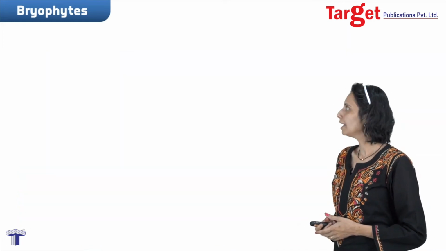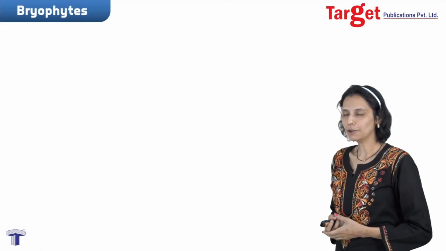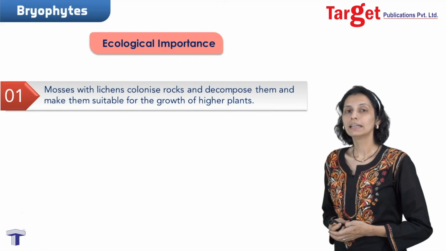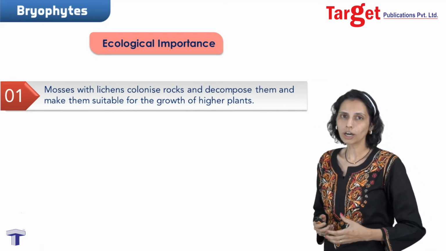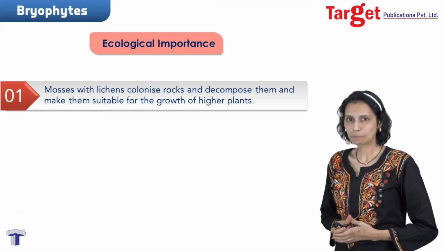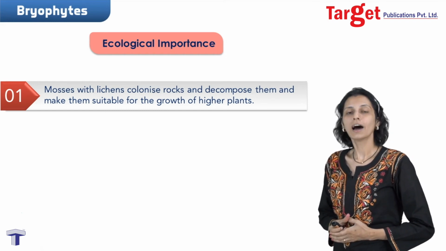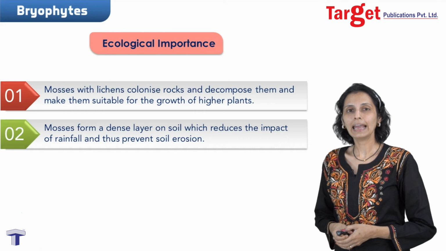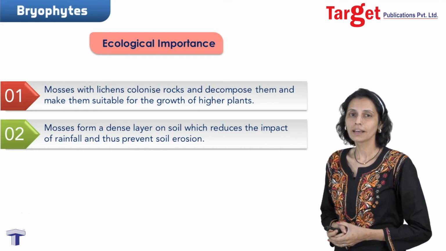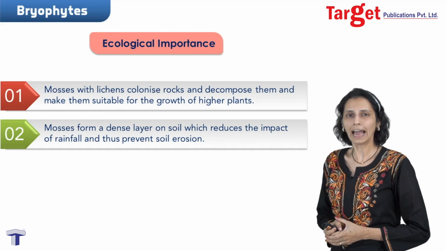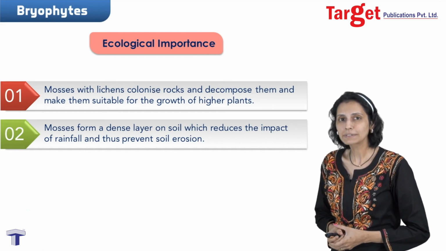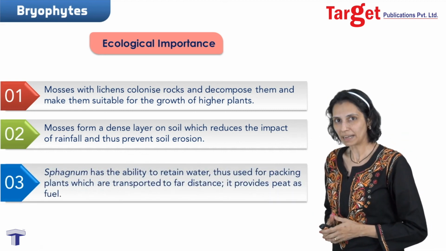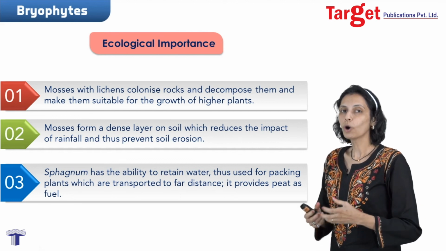Now let us discuss the ecological importance of bryophytes. The mosses, in association with lichens, decompose the rocks so that soil formation takes place. So in short, bryophytes play a vital role in the formation of soil. As they cover the land with their rhizoids, the rhizoids anchor to the soil, so they help in protection from soil erosion also. They have water retaining capacity, meaning the capacity to hold water.